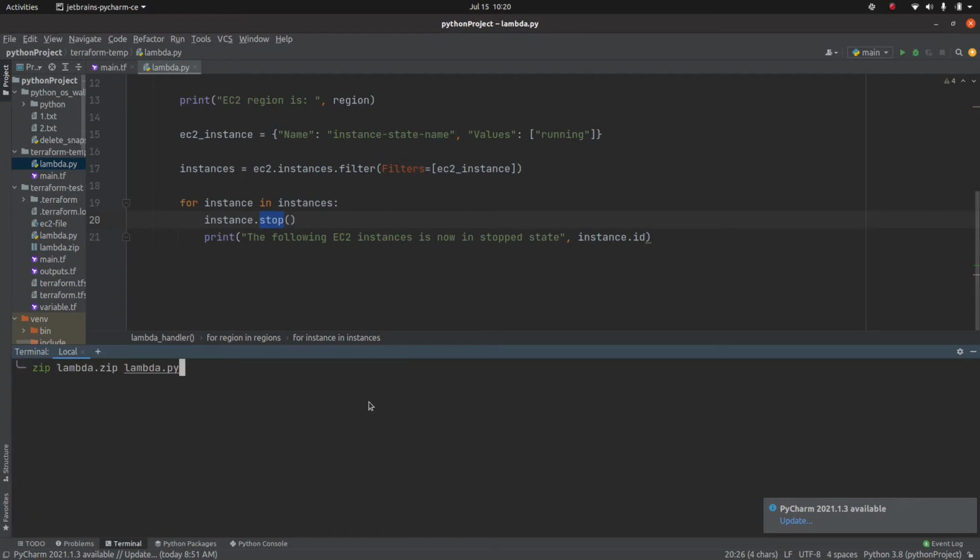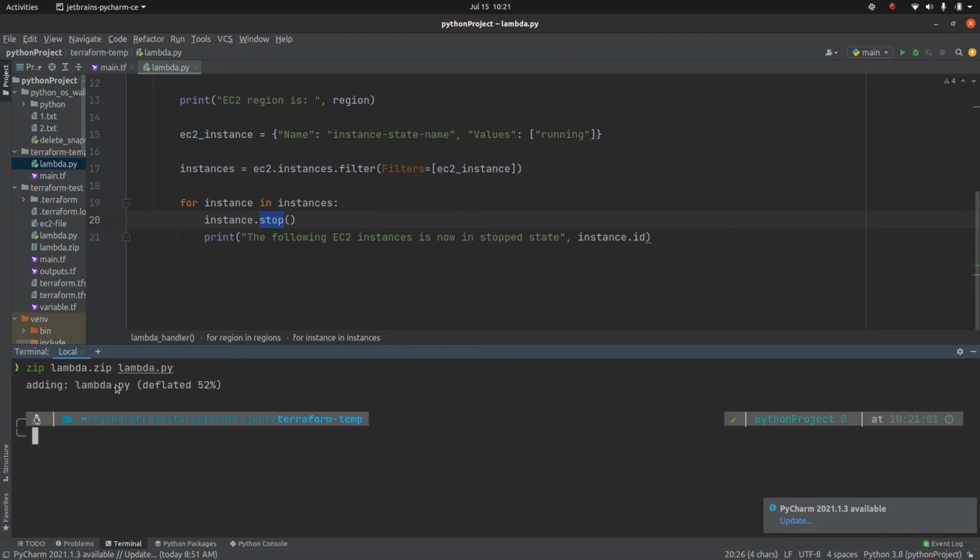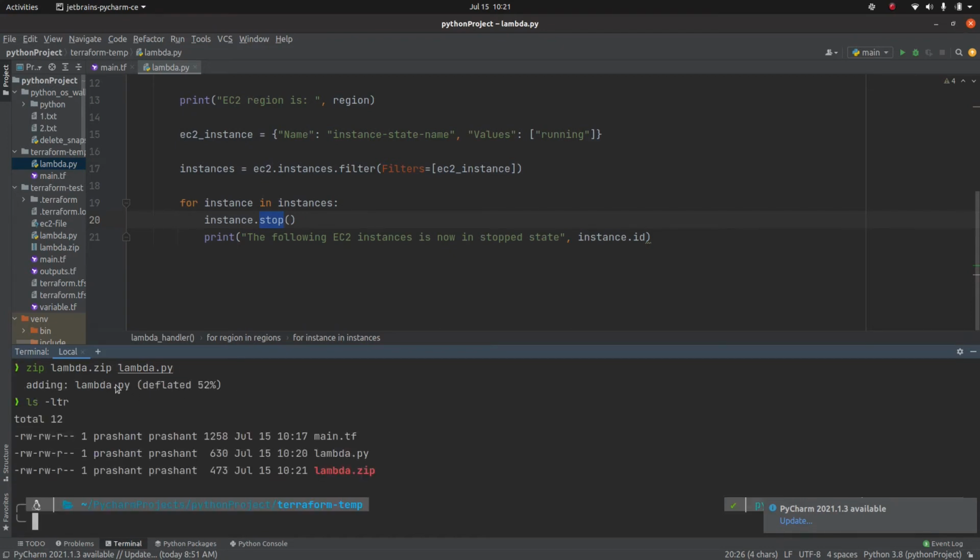The command is zip lambda.zip lambda.py. Now you will see we have lambda.zip, the zip version of lambda.py.